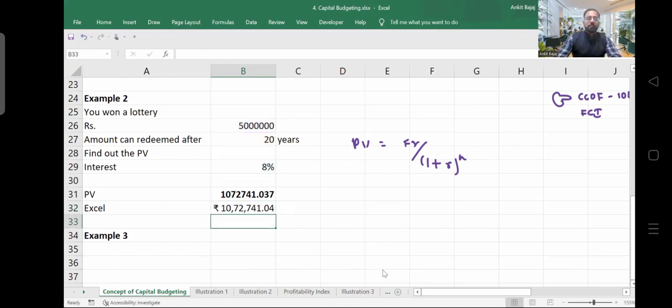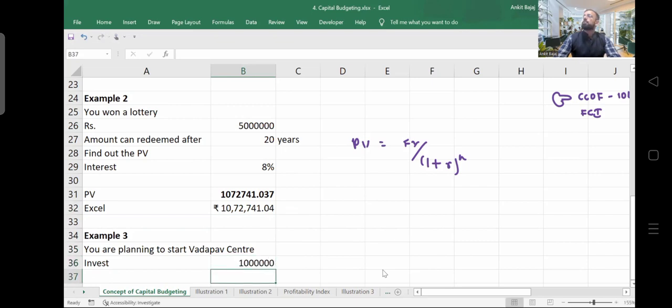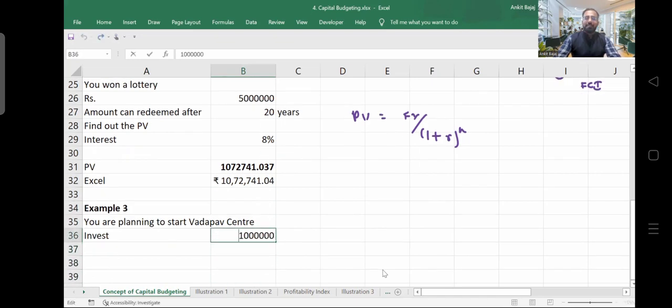Is it clear? Chalo, I am writing down example number 3 now. Just focus here. You are planning to start a Vada Pav Center, right? And if you are planning to start a Vada Pav Center, how much do you have to invest? You have to invest, let's suppose, 10 lakh rupees. Just focus here, guys. So you will be investing 10 lakh when you are planning to start the Vada Pav Center, right?